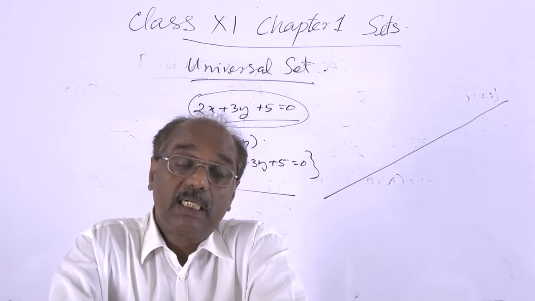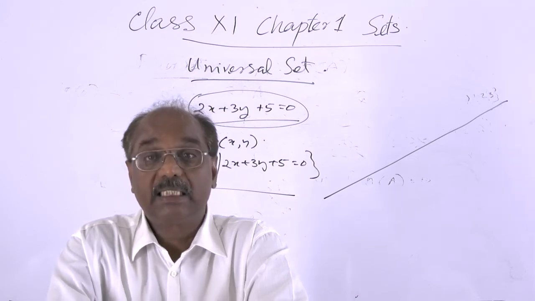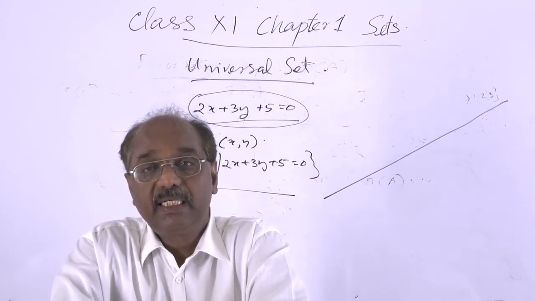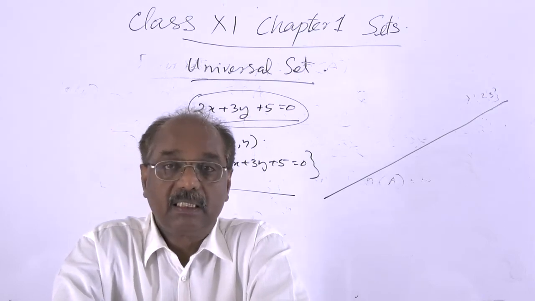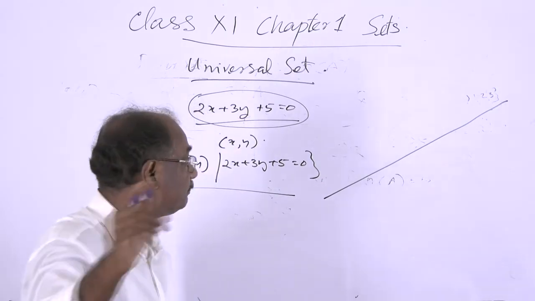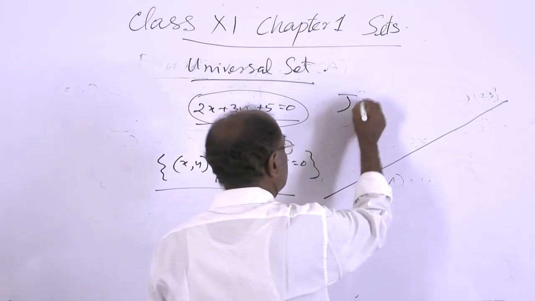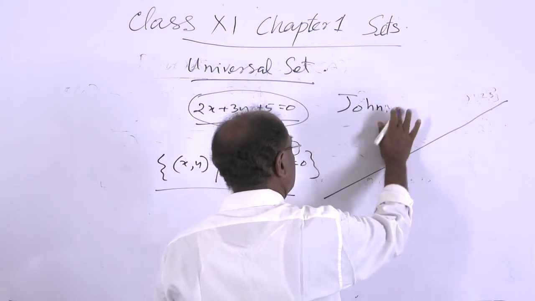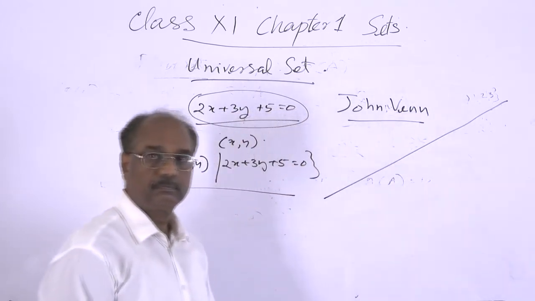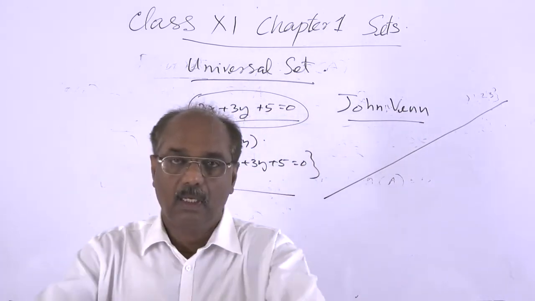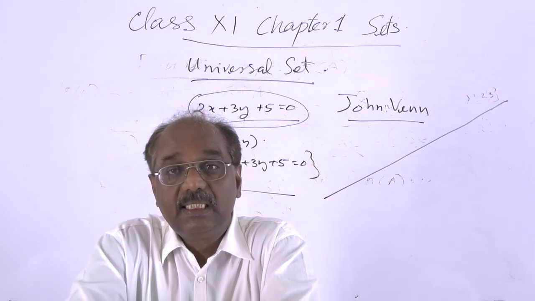The geometrical representation of a set was developed by the English mathematician John Venn. He represented the sets in this form.